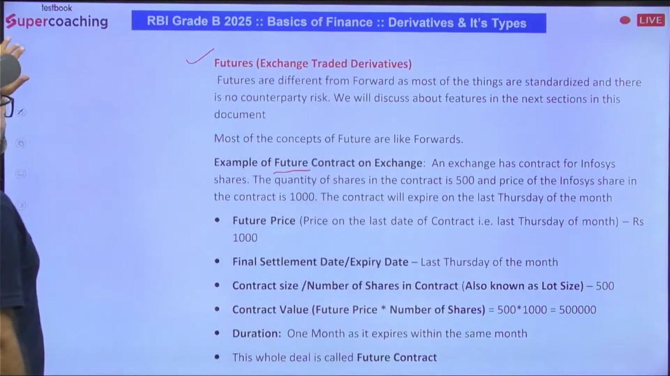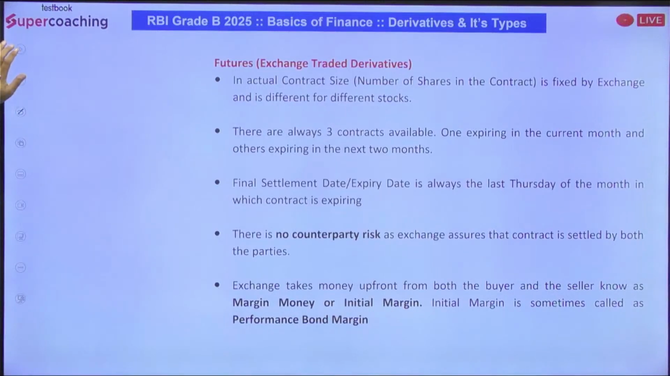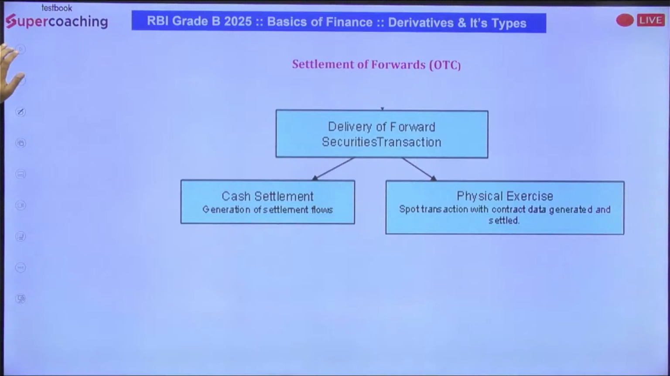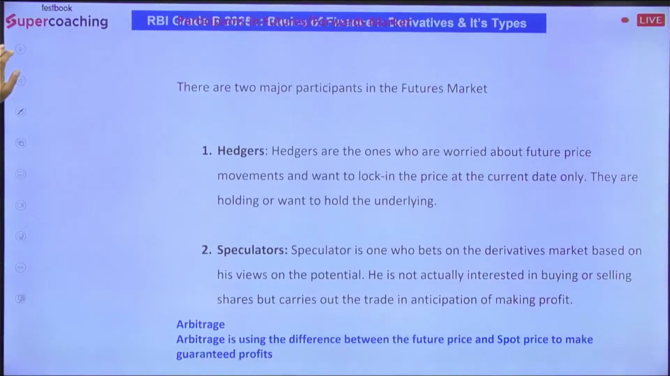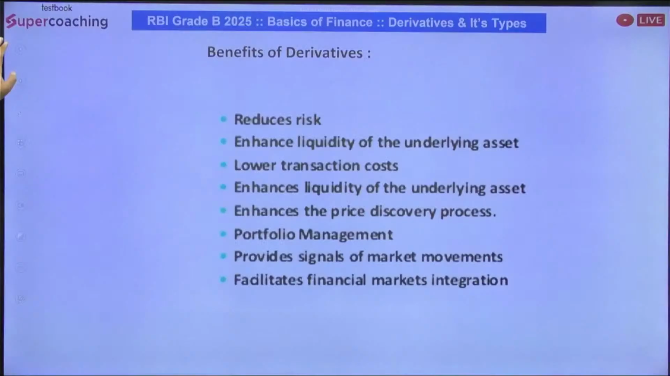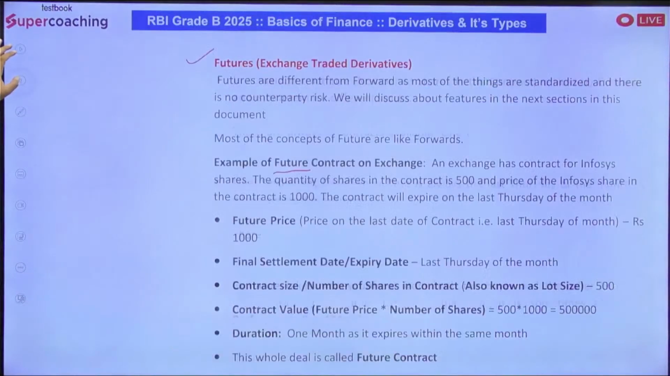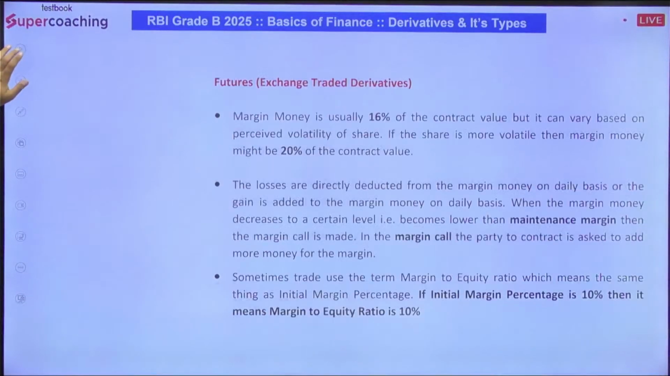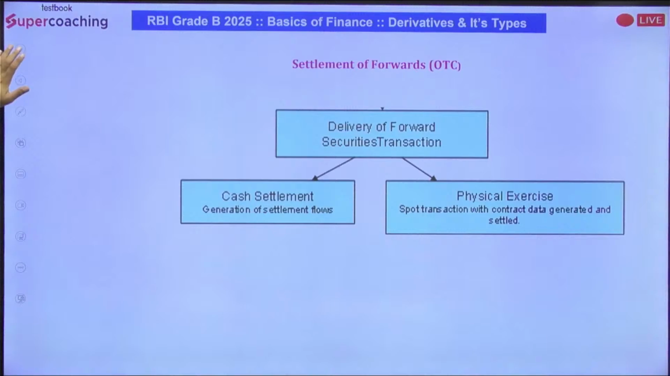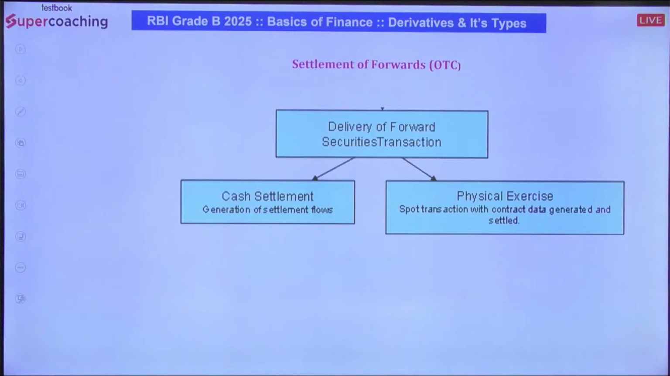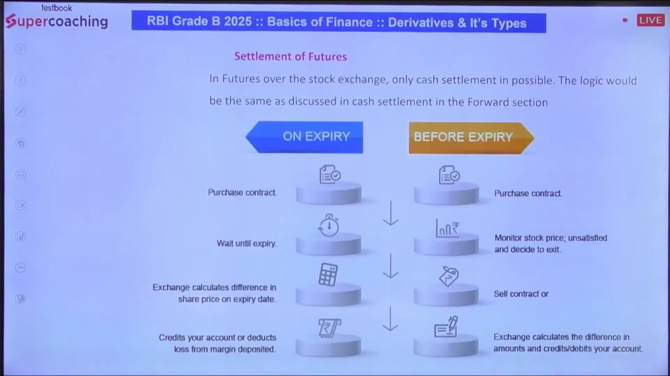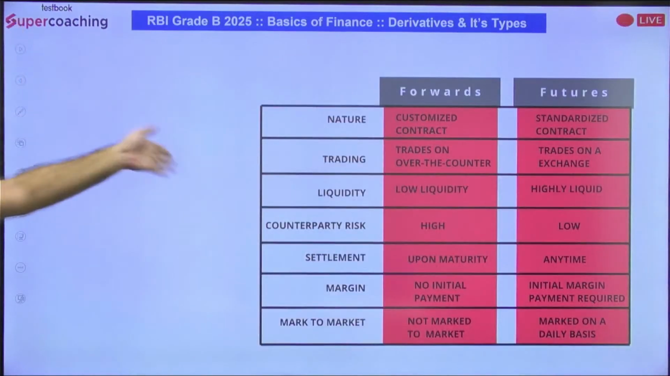Now, after forward and future, we have the next terms, option and swap, and I will be discussing option and swap in my next session. I hope the term future is clear to you, the term forward is clear to you. I have given all the important aspects of future, how the profit is earned, what is cash settlement, what is physical settlement, and how settlement of future is done. And in the end, I have given you the difference between the two.